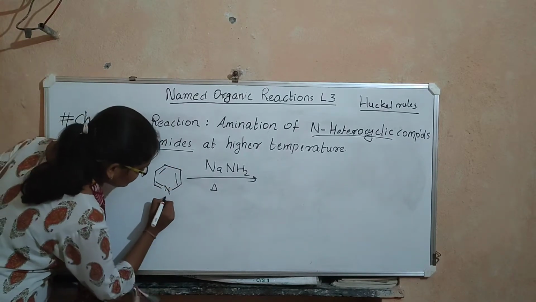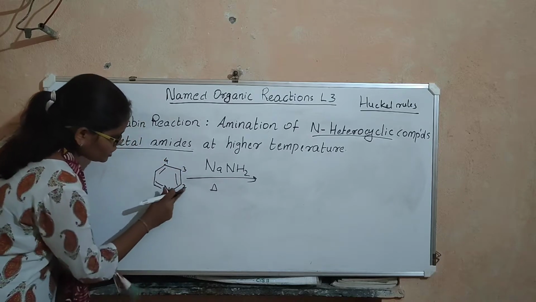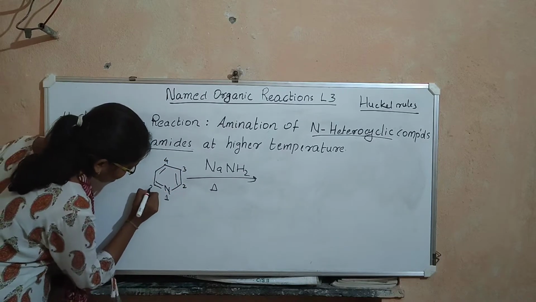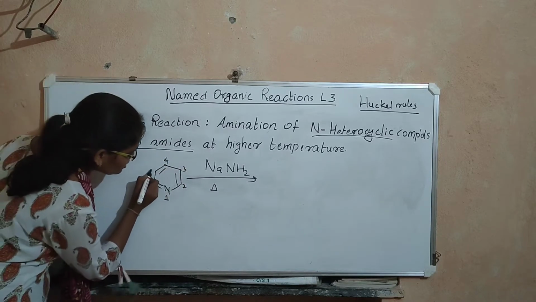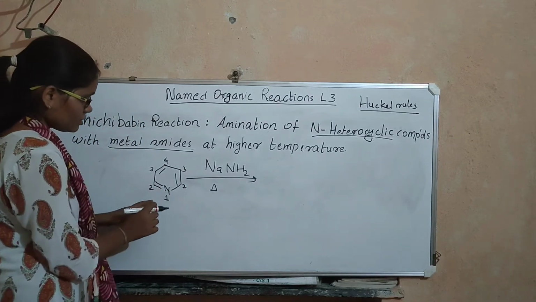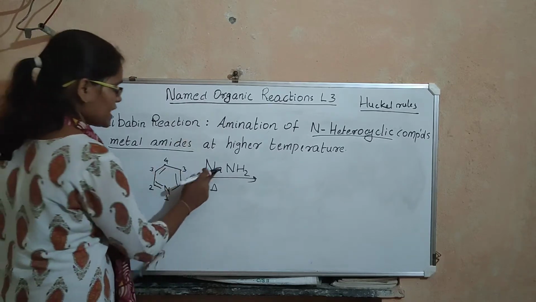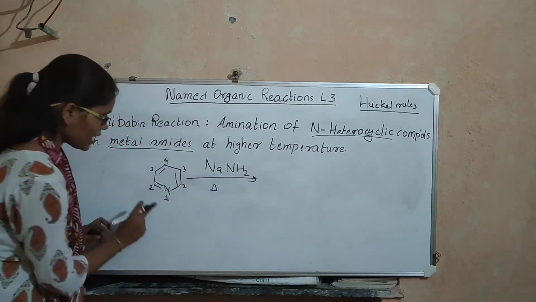Let us give the numbering here. This is 1, this is 2, this is 3, this is 4. These two carbons are equivalent, so I give the same number. These two carbons are also equivalent, so I give the same number. Now you can see that there are 3 positions, 2, 3, 4, on which this NH2 minus can come and attack.